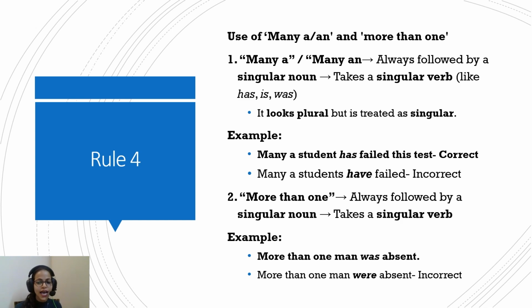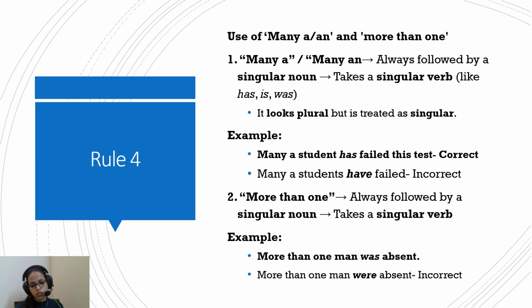So, many a student has failed this test is correct, or many a student have failed this test would be wrong, because many a or many an, depending on the vowel, is to be followed by a singular verb. Similarly, more than one itself feels like plural, but it will always be followed by a singular verb. That is why it's a different category of rule.